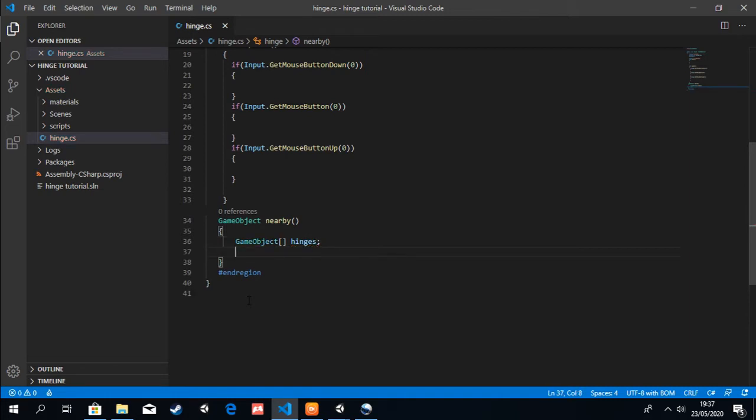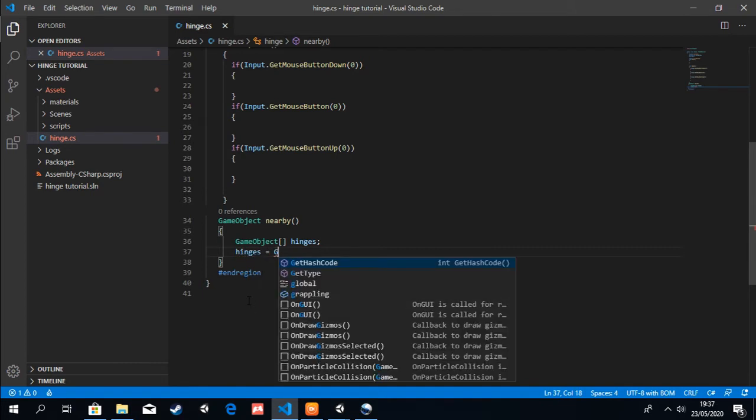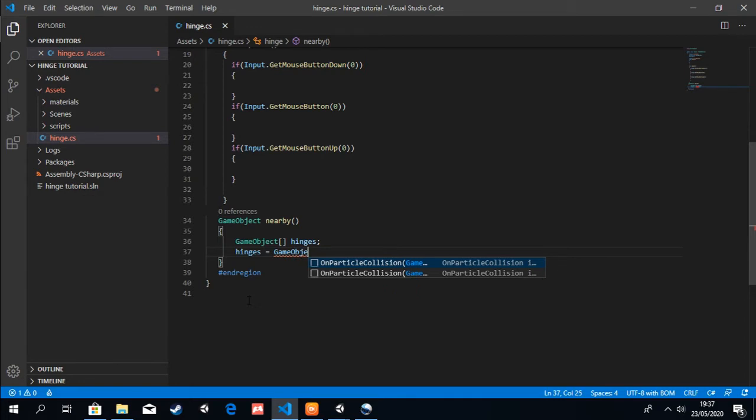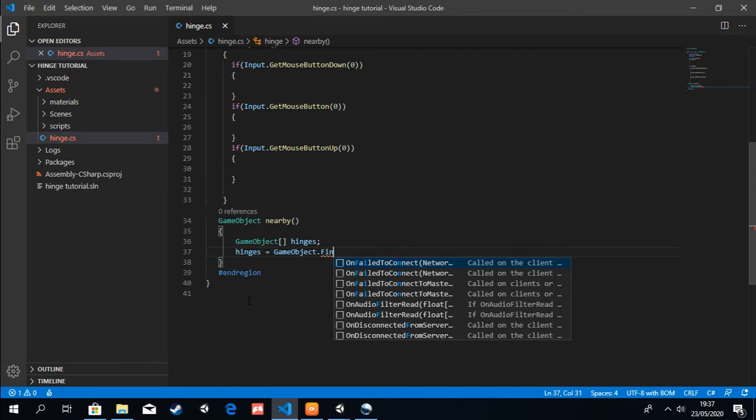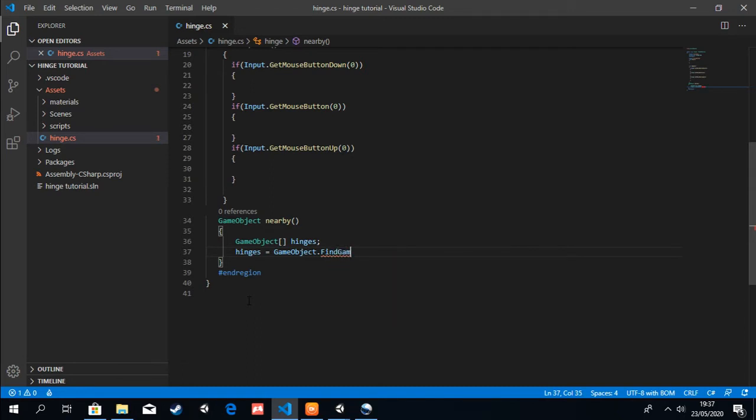Now we have to populate this array by saying hinges equals GameObject.FindGameObjectsWithTag hinge. So make sure that your object is tagged hinge.